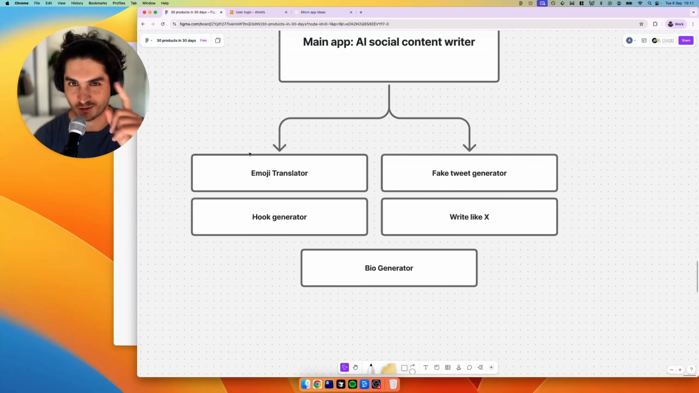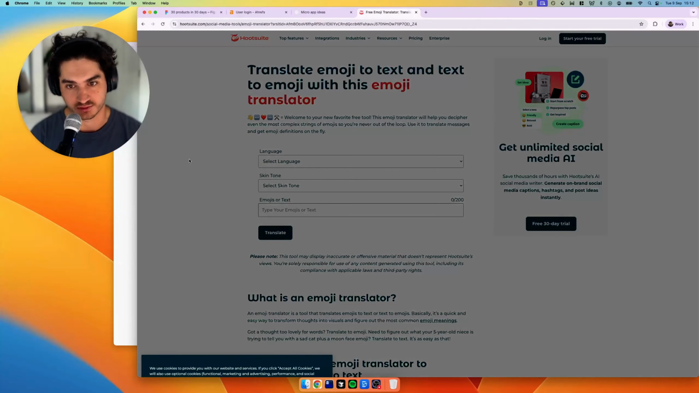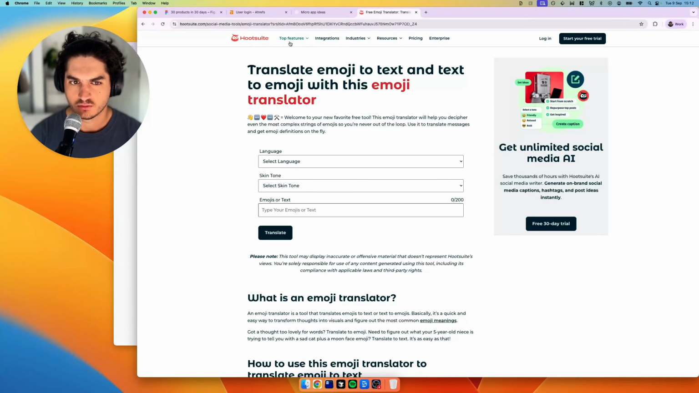I know that's a bit of a weird one, but bear with me here. There is actually search demand for this keyword. I've seen it before, and here's a few examples of sites that are doing it. And here's another little trick. If we go to Hootsuite here and we can see they've got this small tool, which makes you wonder what other tools they've got.